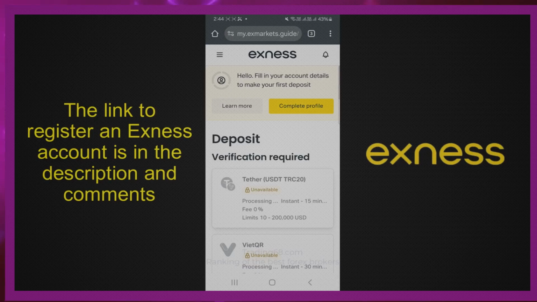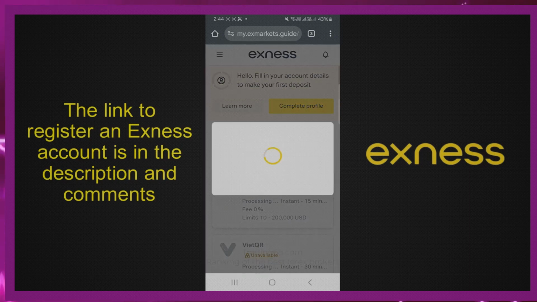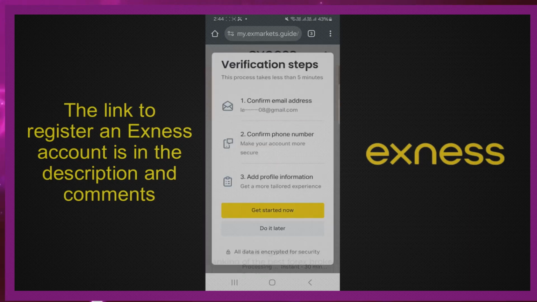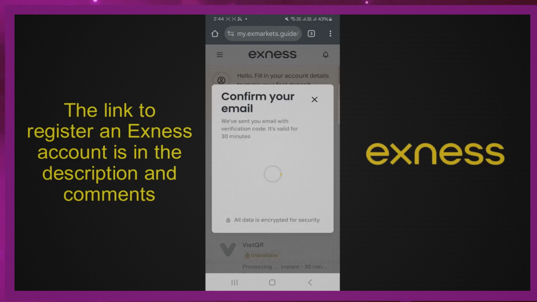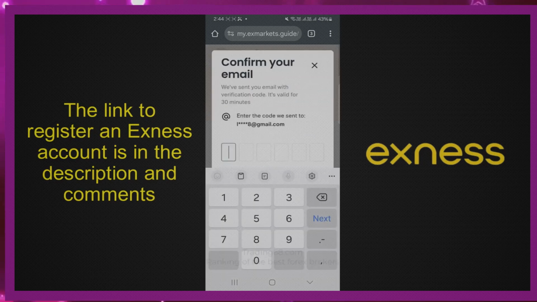To be able to deposit and start trading, you need to verify the information. Click Complete Profile to start the verification process. The verification steps include confirm email address, confirm phone number, and add profile information. Click Get Started now. Exness has sent you an email with a verification code. You need to check your email to get the code.